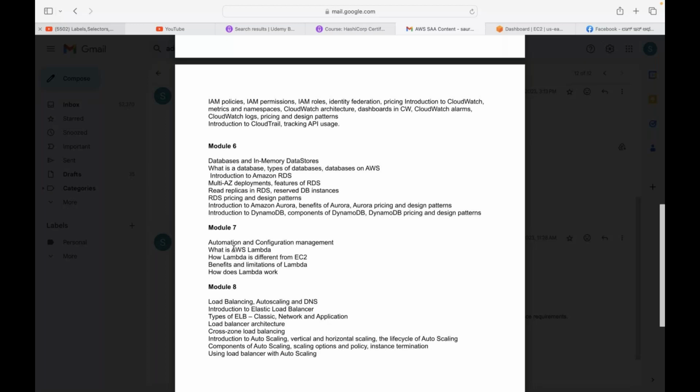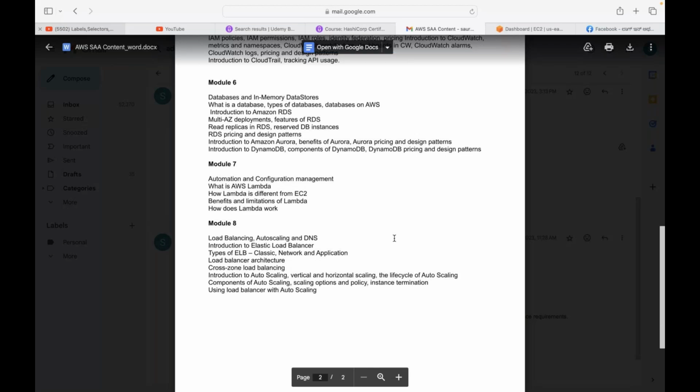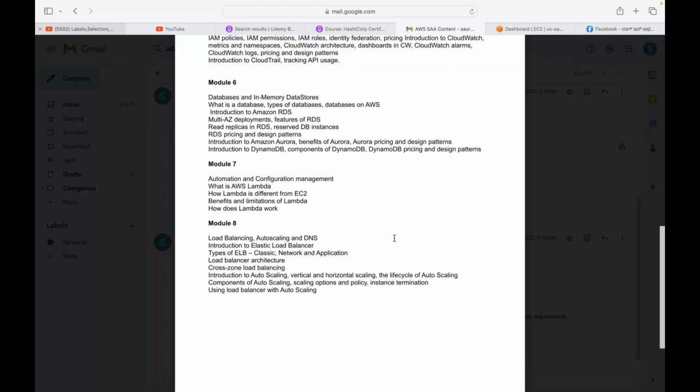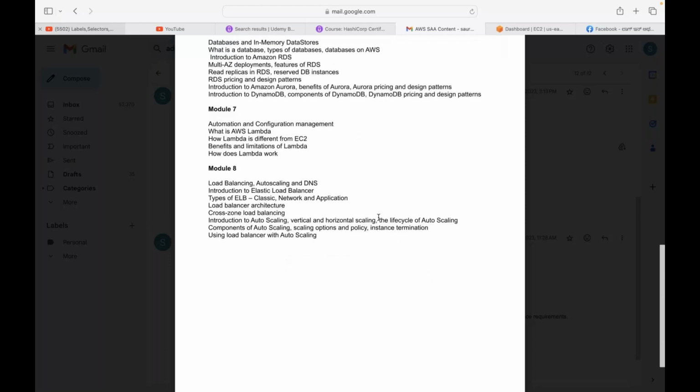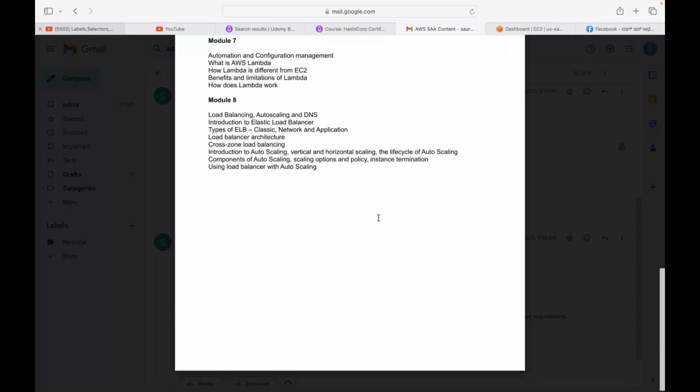Then we will cover load balancing and auto scaling. What is load balancing? What is auto scaling? Which I explained to you by giving an example of Flipkart or Hotstar, right? So these are the services which we will cover in our AWS Solution Architect course.